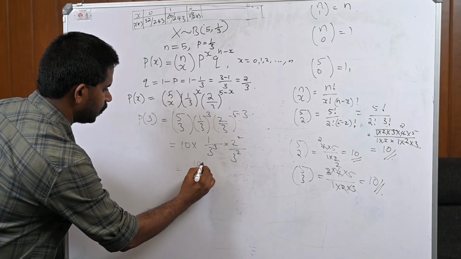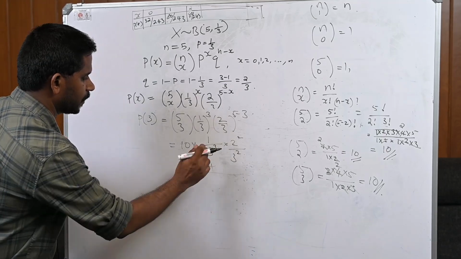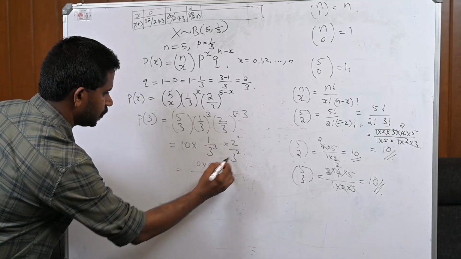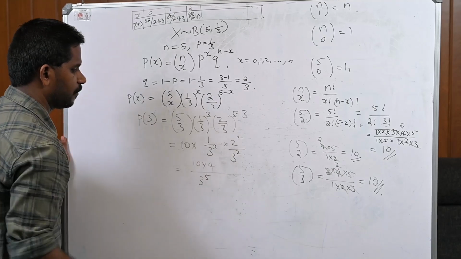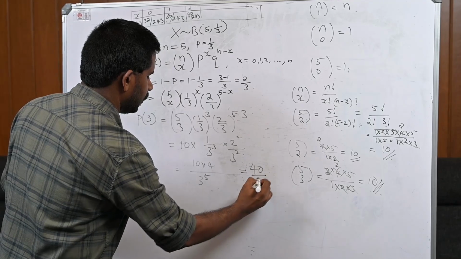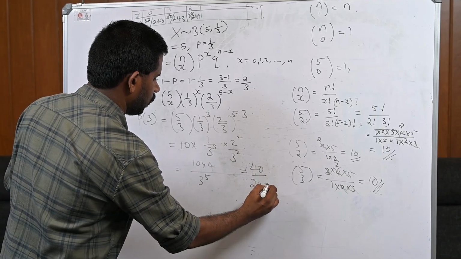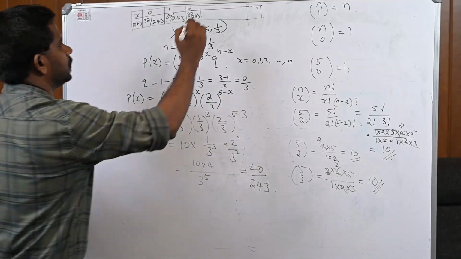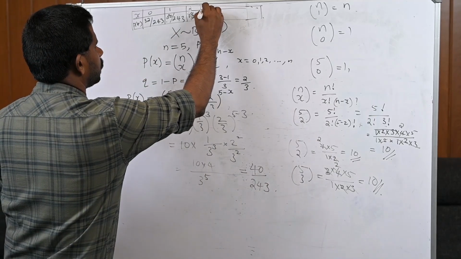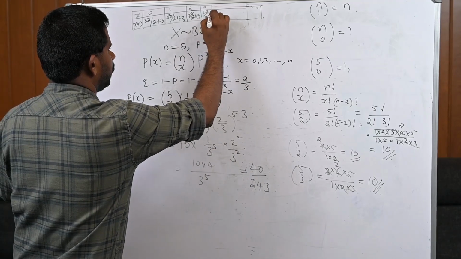Then 10 into 2 raised to 2 is 4, divided by 3 raised to 3 into 3 raised to 2 is 3 raised to 5. This is equal to 4 into 10 is 40 divided by 3 raised to 5 is 243. Therefore, this is 40 divided by 243.